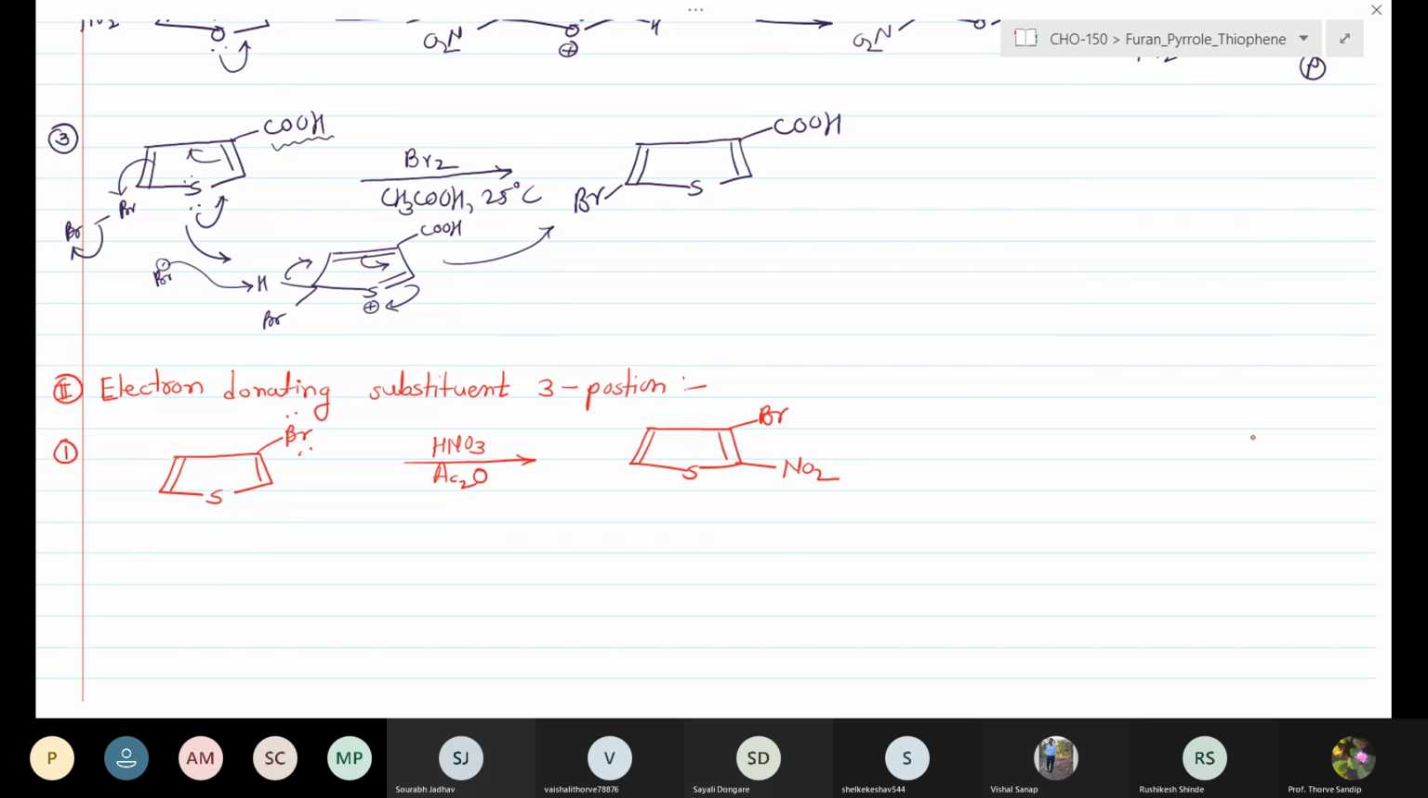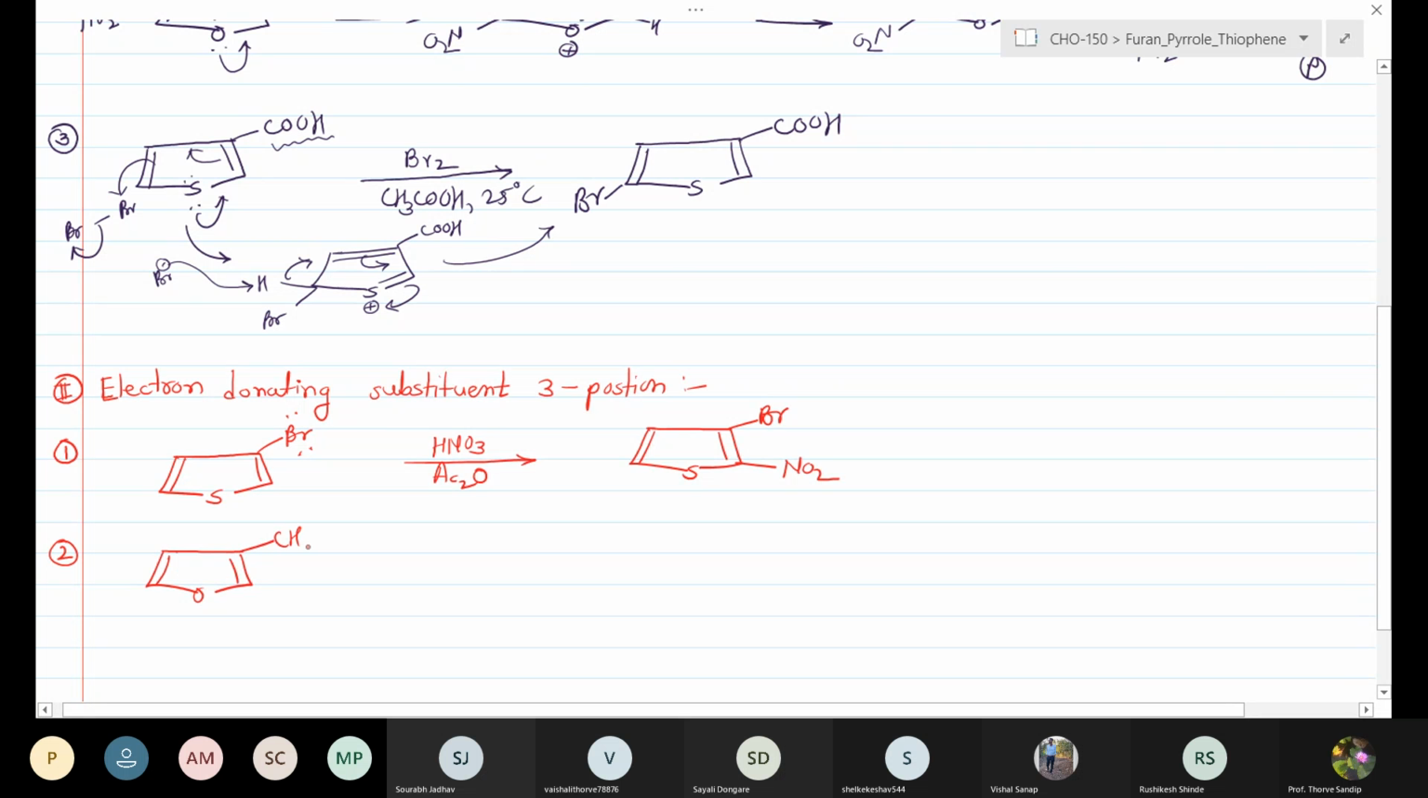We already know the mechanism. I will not repeat that mechanism. As the electron donating substituent is present at the 3rd position, the next incoming electrophile goes to the 2nd position. Similar example, when the reaction is carried out with 3-methylfuran.